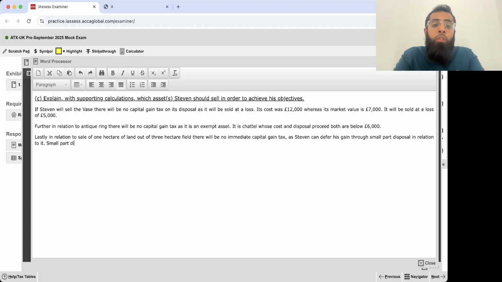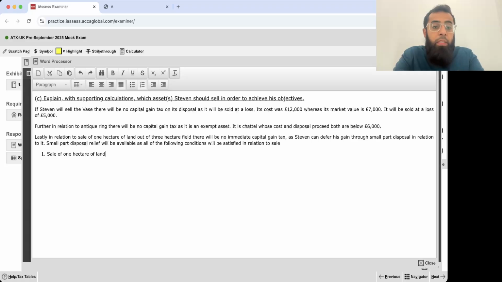Small part disposal relief will be available as all of the following conditions are satisfied in relation to the sale.